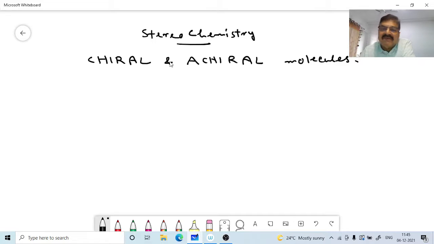This means the sequence of arrangement of atoms or groups, that is, the sequence in which the atoms or groups are connected to the central carbon atom. It is the same in stereoisomers. Stereoisomers thus have the same connectivity of atoms.